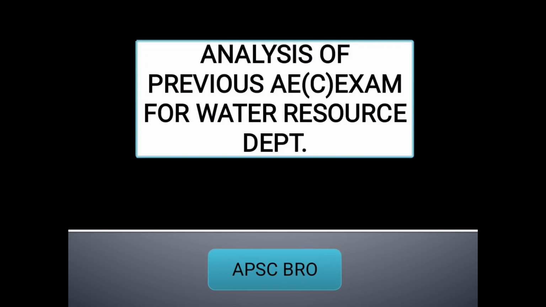There has been a recent notification by Assam Public Service Commission dated 2nd December 2022 in which they have advertised 63 civil engineering posts under Water Resource Department as assistant engineers. So it's a golden opportunity for all the civil engineer brothers out there to apply and get selected for government services, that too under a department like Water Resource Department. So go ahead, apply for it and start your preparation.